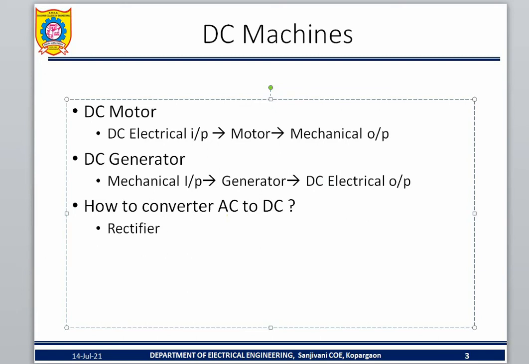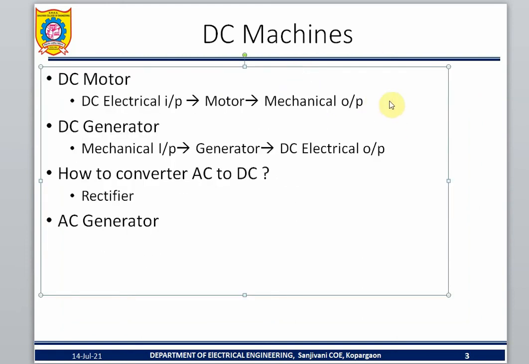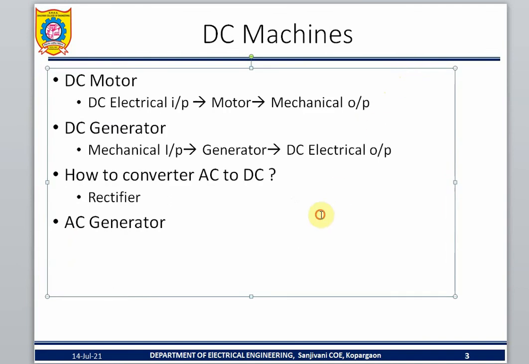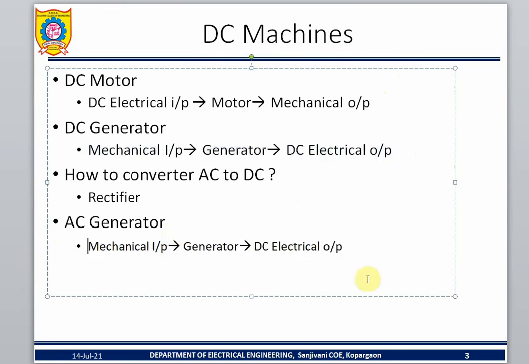AC to DC. Similarly, let's look at the AC generator. What is an AC generator? The same here, I will copy and paste. Mechanical input, then AC electrical output.